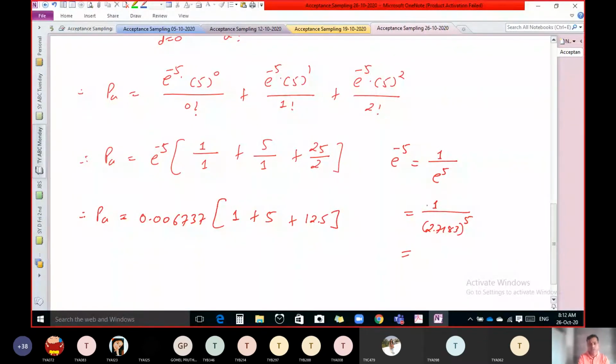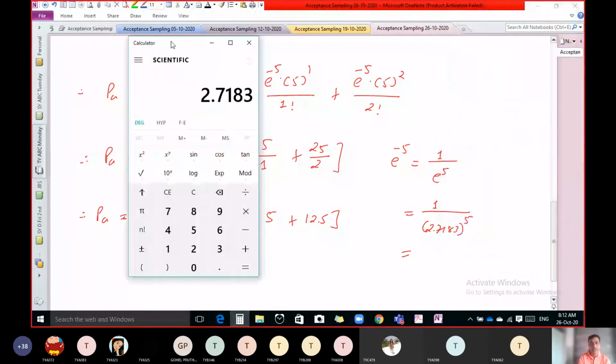So how to calculate? See, 2.7183 raised to 5. In a simple calculator, you know how to calculate that. So it is 148.42. So 1 divided by 148.42, you will get the answer 0.006737. So in that way, you will get the answer 0.006737.